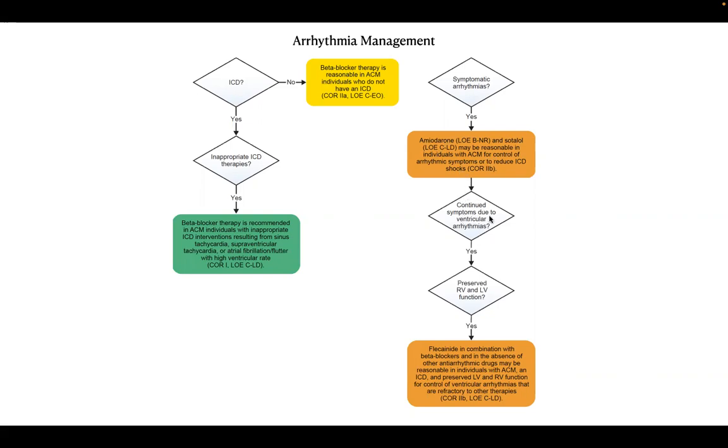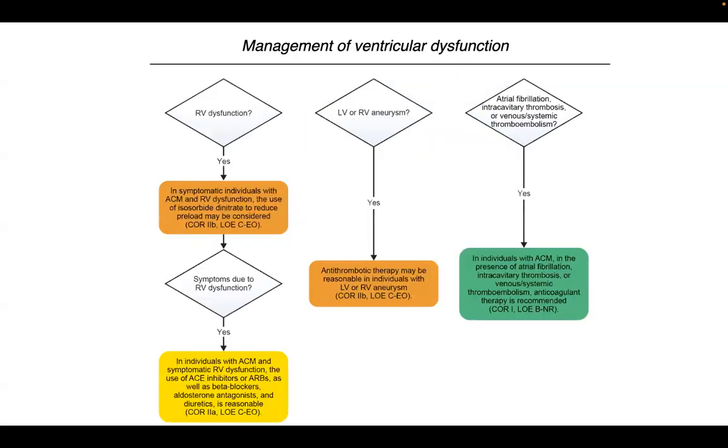In spite of that, if the patient has symptoms and preserved LV and RV function, we have to add flecainide in combination with beta blockers. This has higher efficacy when two drugs are used together, like amiodarone and flecainide, or sotalol and flecainide. So first is arrhythmia management, which is the most important treatment for ARVC. And the second is the management of ventricular dysfunction.